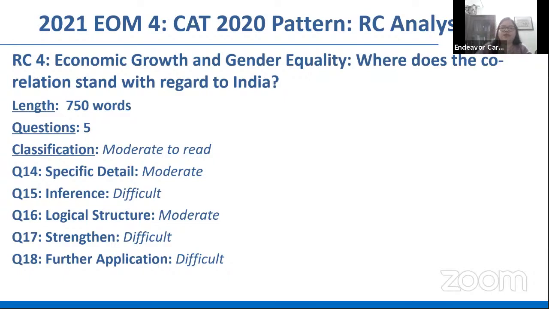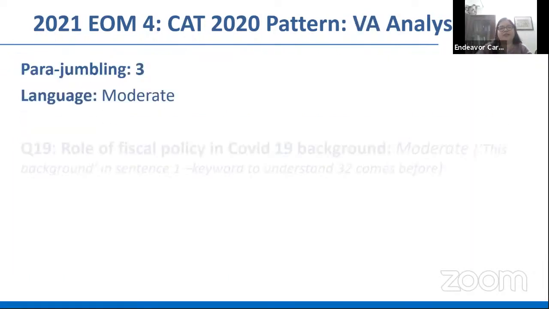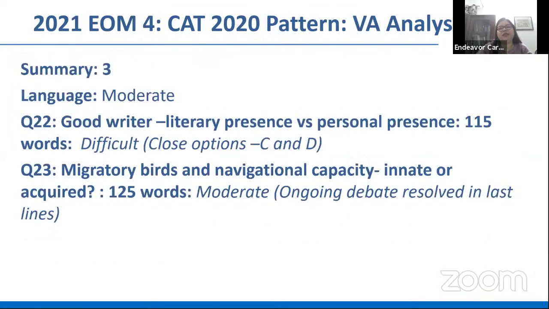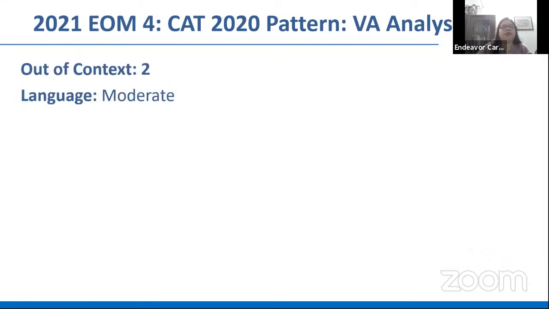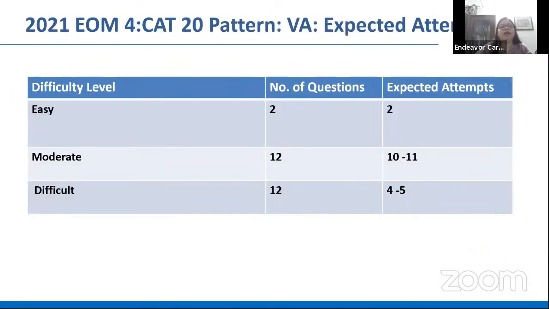So we also discussed that we'd be taking 3 passages and a few of these parajumbles and roughly around 4 questions out of the non-RC section, the VA sectional. Let's look at where we stand with regard to difficulty level of questions.